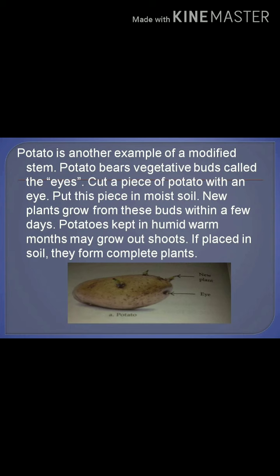I think you can observe white-colored small outgrowths. That we call eyes. From those eyes, a new potato plant body arises. So it is also a modified stem. Potato is also a modified stem. Ginger, potato and onion are called modified stems because they perform additional functions of food storage and vegetative propagation. Ginger, potato, onion, they are nothing but modified stems.